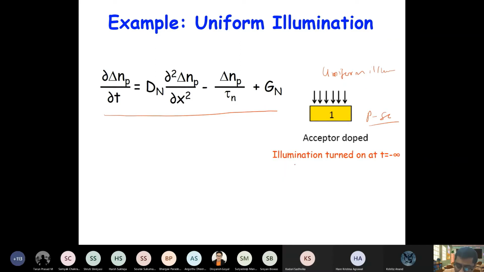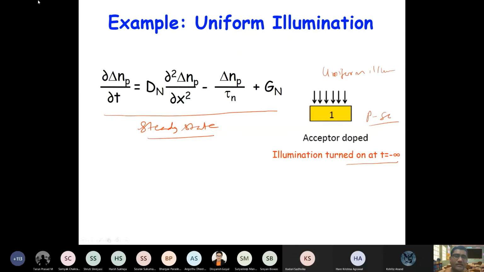And let's say this illumination is turned on at t equal to minus infinity. That means right now it is in a steady state, right? So what will be the carrier concentration?